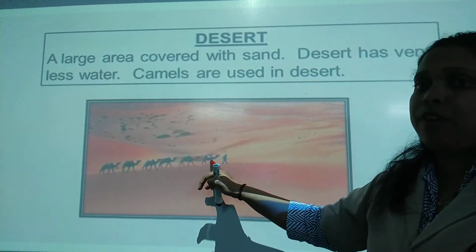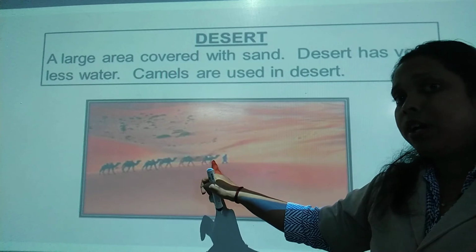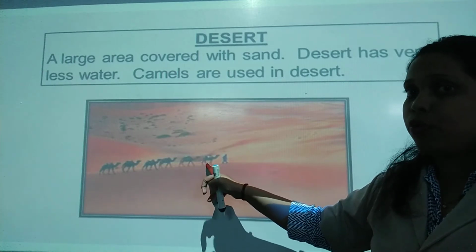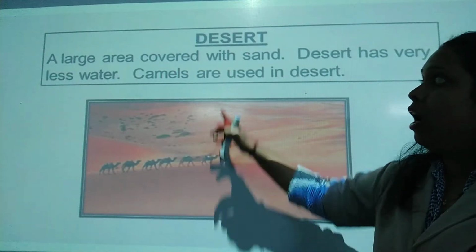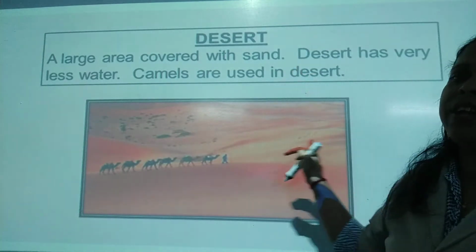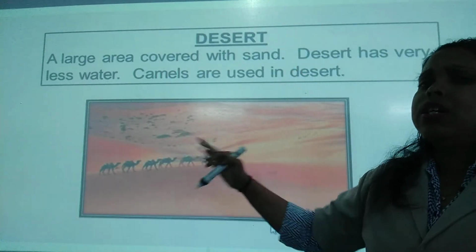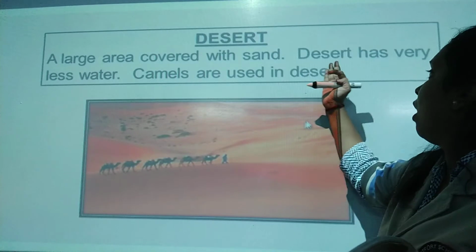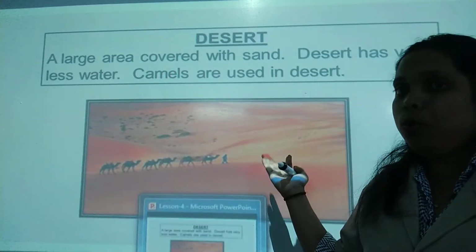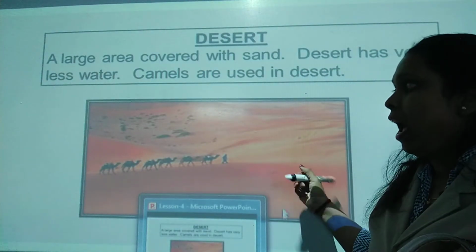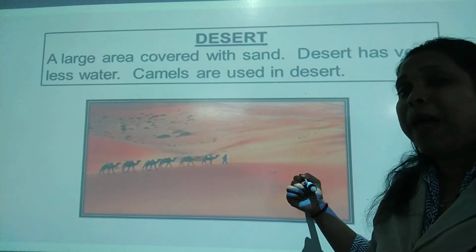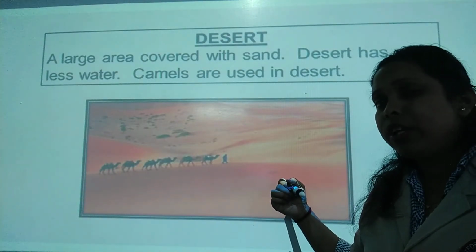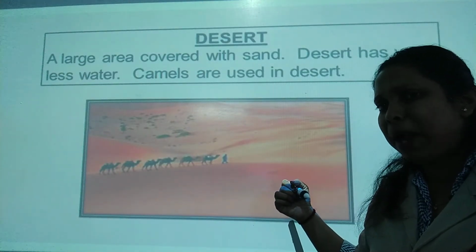What is the means of transport used in desert? Mainly camels are used to go from one place to another. Large area covered with sand. In desert you will find sand everywhere. Desert has very less water, you know, it has very less water. And what is the plant seen in desert? Yes, we have seen that also in the plants chapter.